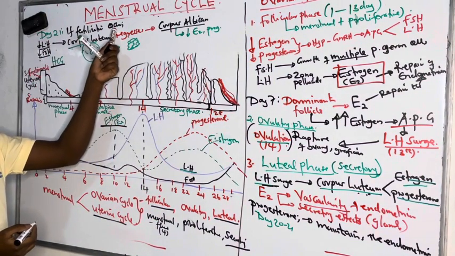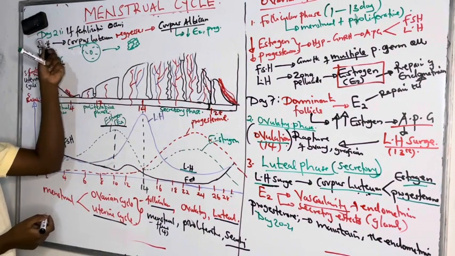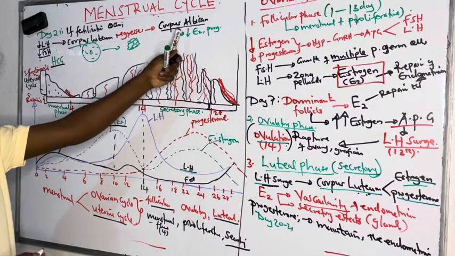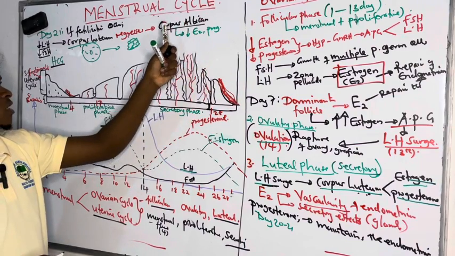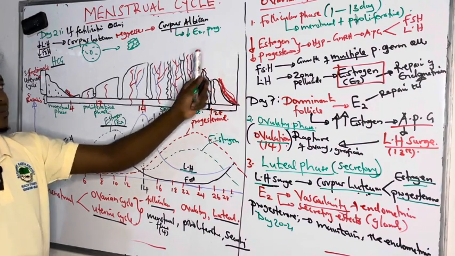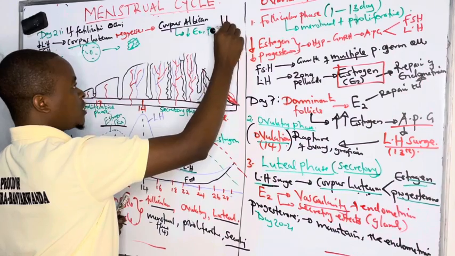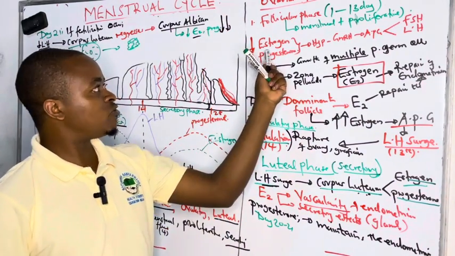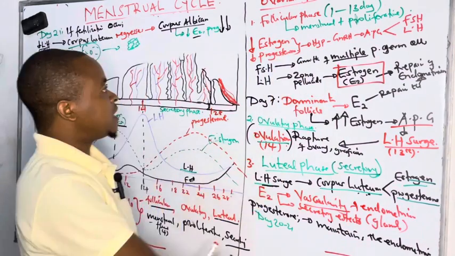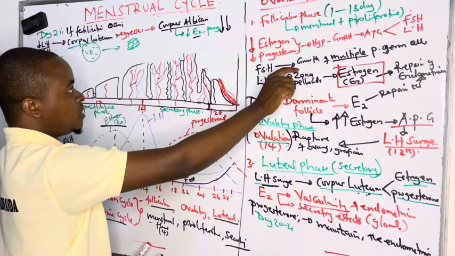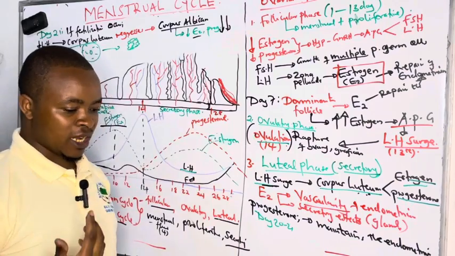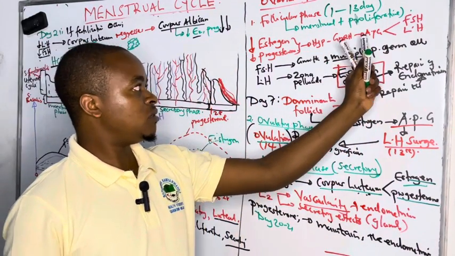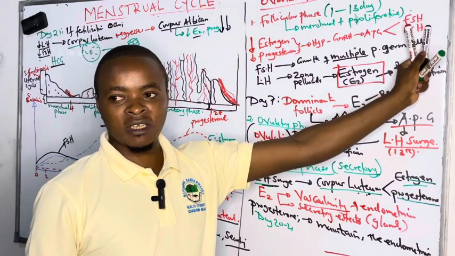But if fertilization does not occur, no HCG and no luteinizing hormone, it causes the corpus luteum to regress, form corpus albicans, and when corpus albicans forms, it no longer produces E2 and progesterone. And it is low levels of progesterone and E2 that are going to exert a negative feedback. Remember, it is the one that is triggered in follicular phase. So the moment we have low levels of estrogen and progesterone, they are going to exert a negative feedback by triggering the hypothalamus to release gonadotropin releasing hormone, which is going to stimulate the anterior pituitary to produce FSH and LH.